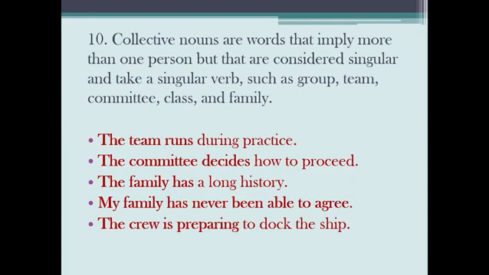Collective nouns are words that imply more than one person that are considered singular and take a singular verb, such as group, team, committee, class, and family. The team runs during practice. The committee decides how to proceed. The family has a long history. My family has never been able to agree. The crew is preparing the dock to dock the ship.